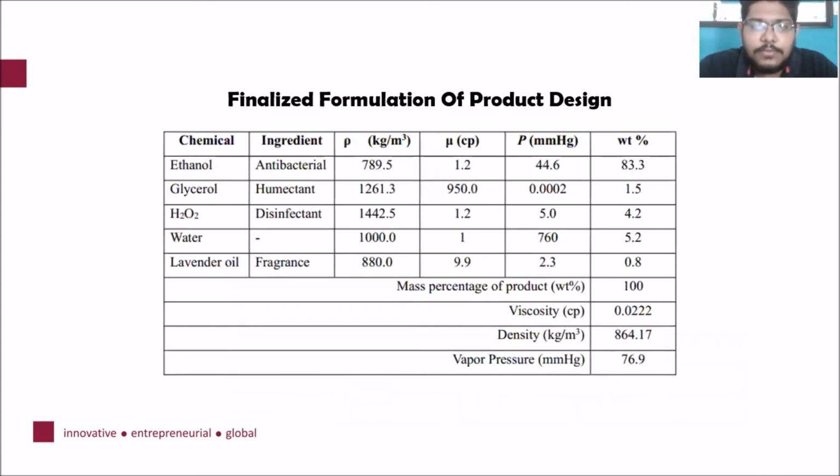So this will be the finalized formulation of the hand sanitizer product. We used 83.3% of ethanol, 1.5% of glycerol, 4.2% of hydrogen peroxide, 5.2% of water, and 0.8% of lavender oil. The total viscosity of this hand sanitizer is 0.022, the density is 864.17 kg per meter cube, and the vapor pressure is 76.9 millimeter. That's all from me. And next.